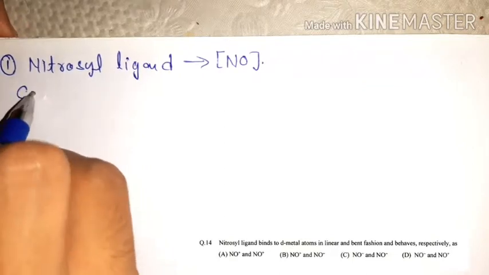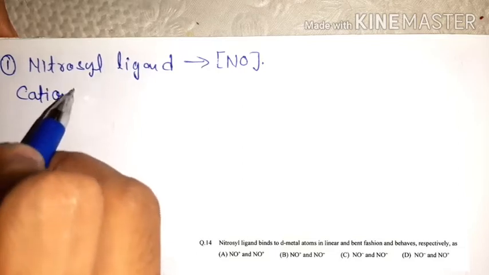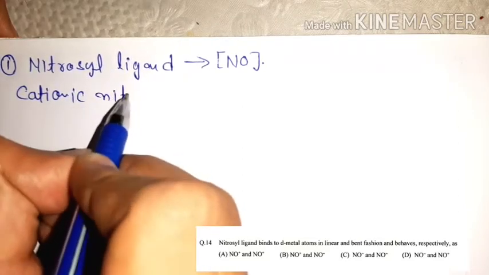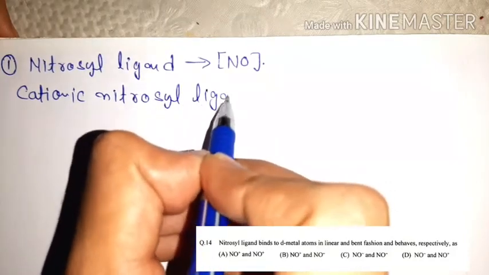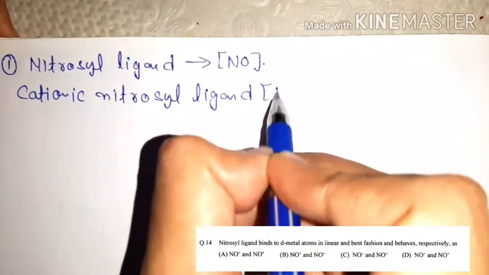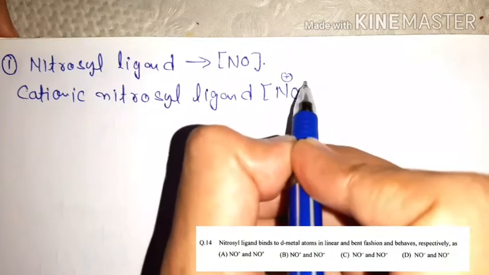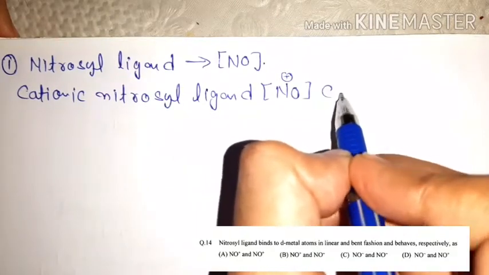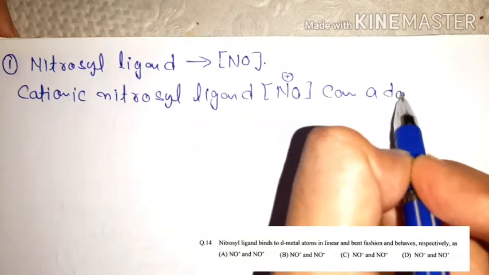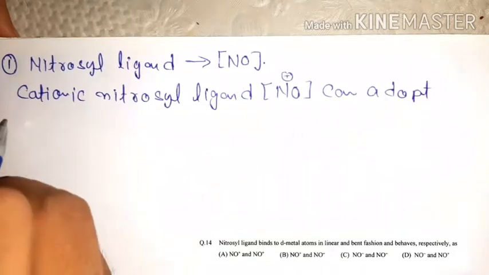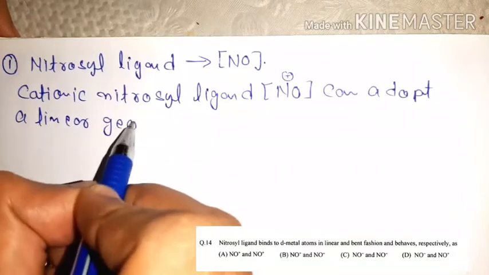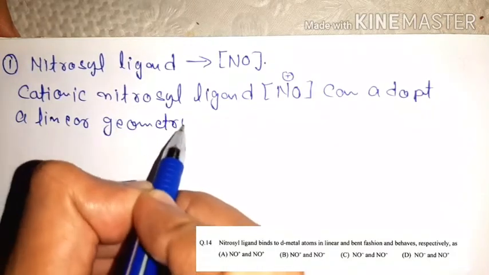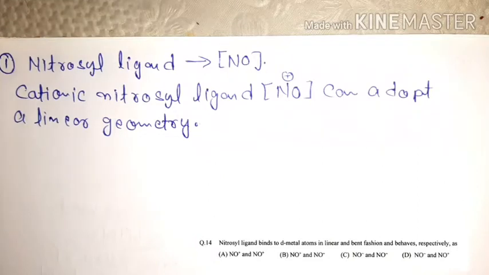So your cationic nitrosyl ligand, that is NO+, can adopt a linear geometry. Okay friends,